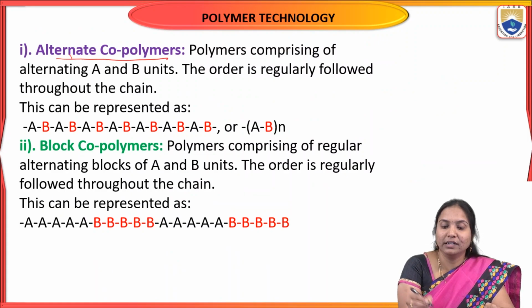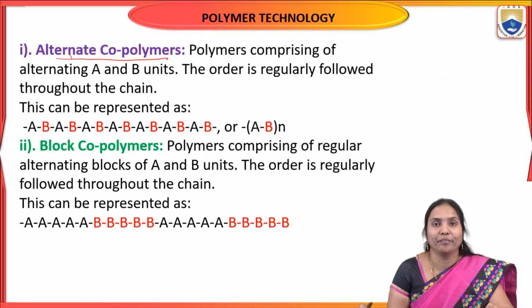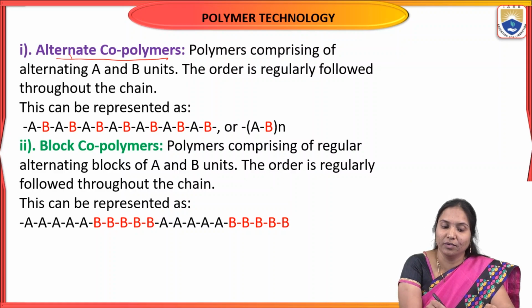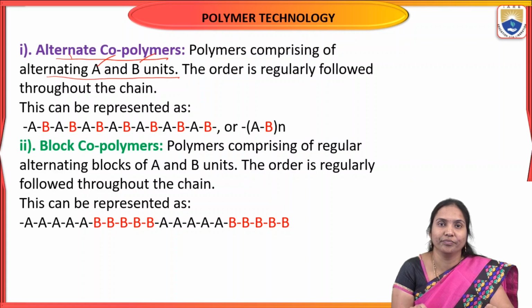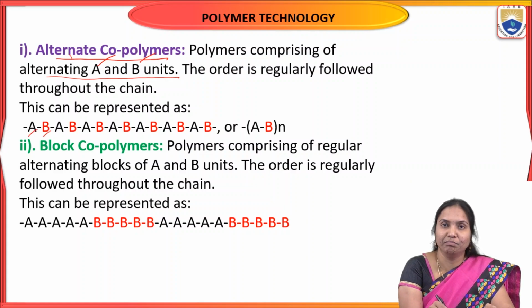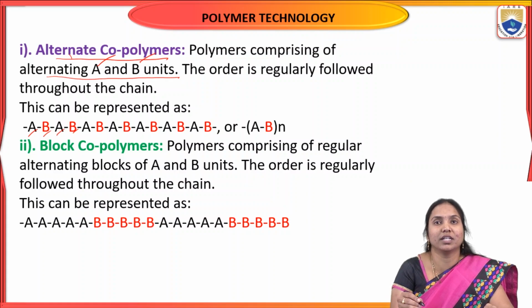So first we'll discuss alternative copolymers. This type of polymer is formed by the alternative arrangement of two monomeric units. For example, here A and B, these two are the monomers. These monomeric units are repeated alternatively. For example, you see A, B, A, B. Alternatively, these monomeric units are arranged. So this type of polymers are called alternative copolymers. The monomeric units are arranged alternatively.